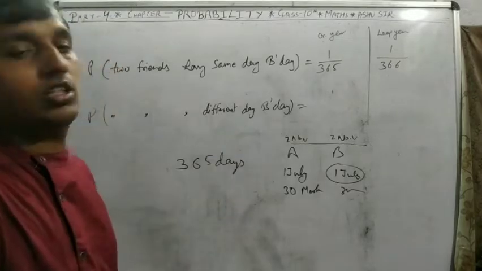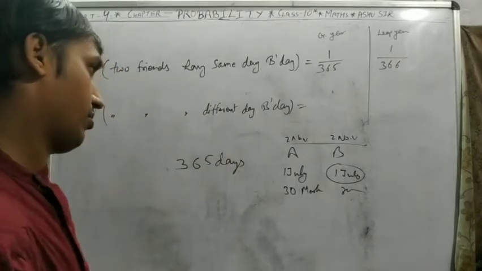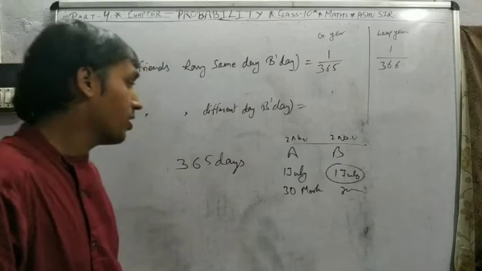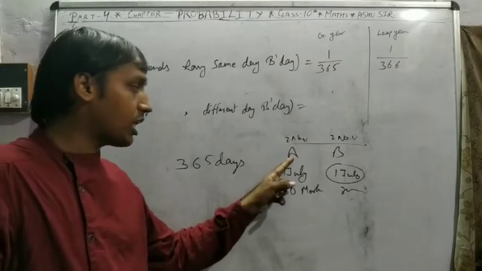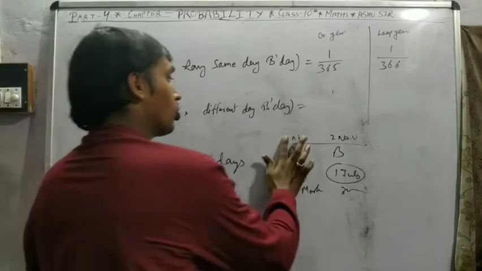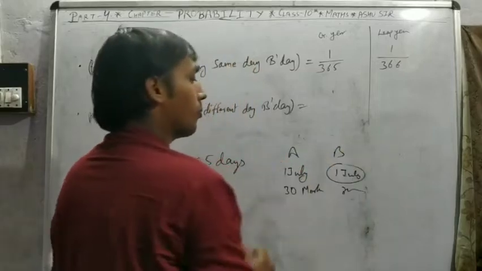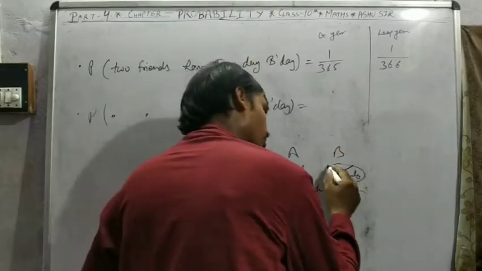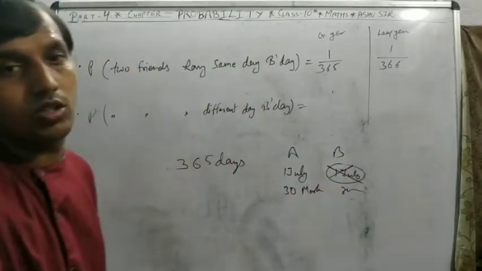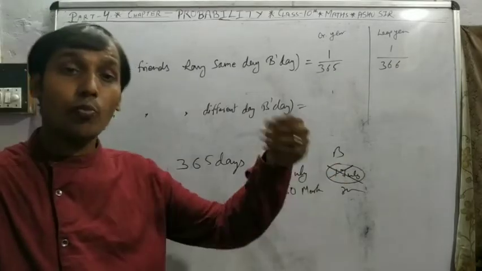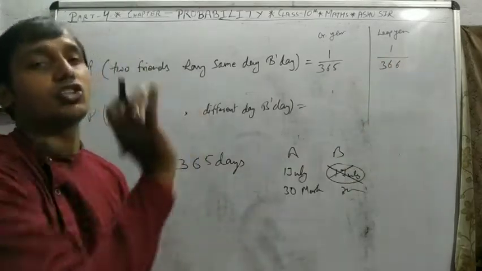Different day birthday has two concepts. First concept, if A celebrates on 1st July, different day means B does not celebrate on 1st July, means B is open to celebrate on the other 364 days.